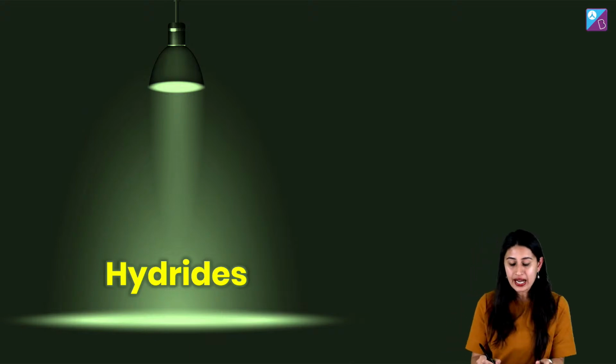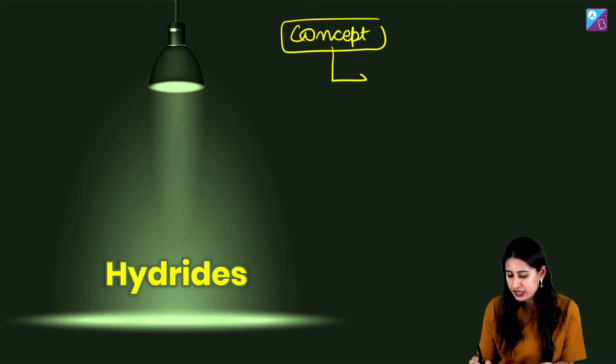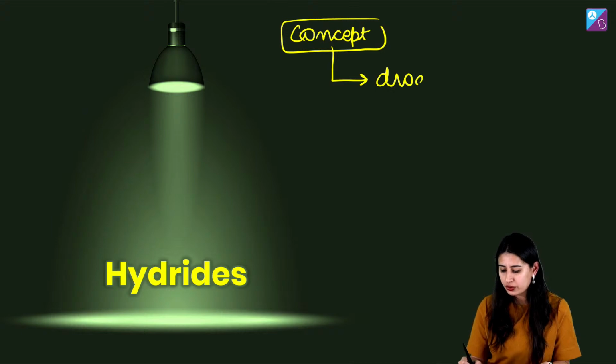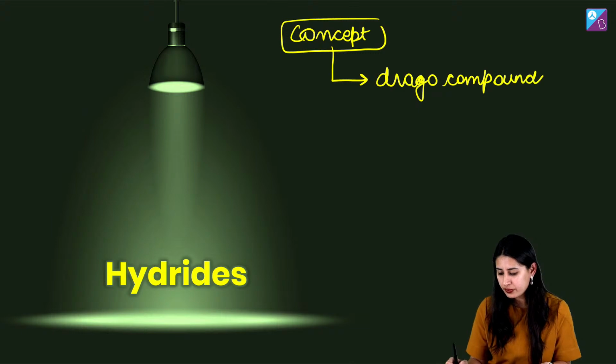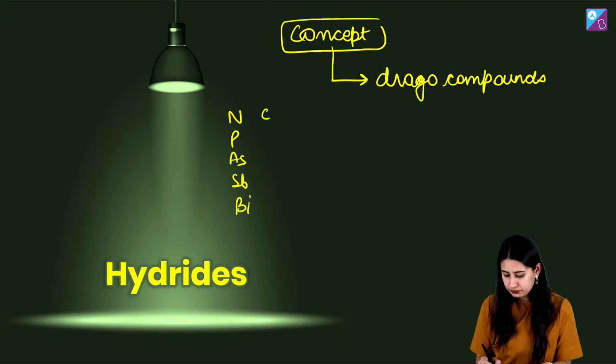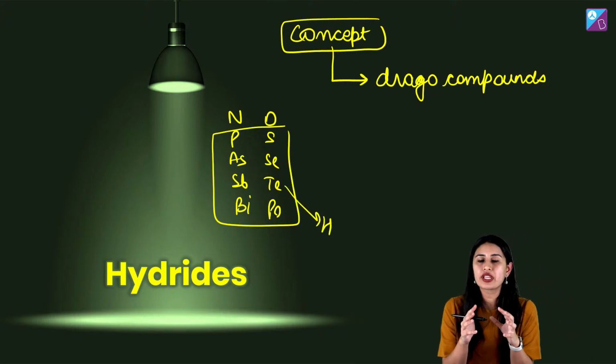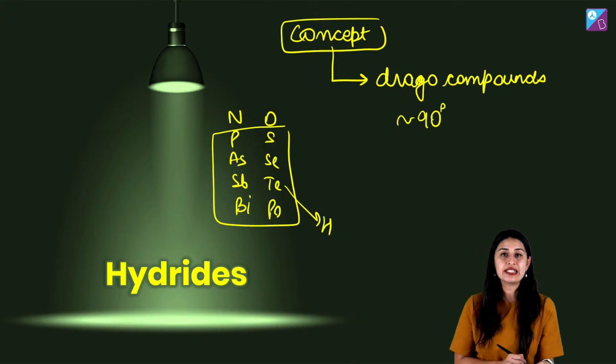Okay, now I'm going to enter hydrides. हाइड्राइड एंटर होते ही कॉन्सेप्ट कौन सा चमकना चाहिए? कॉन्सेप्ट चमकना चाहिए कि ड्रैगो कंपाउंड्स क्या होते हैं. What are Drago compounds? So you know that if I talk about the periodic table, these are the elements. When they are present with hydrogen, we know that there is something wrong there. They're Drago compounds. Their bond angle will be closer to the 90°.